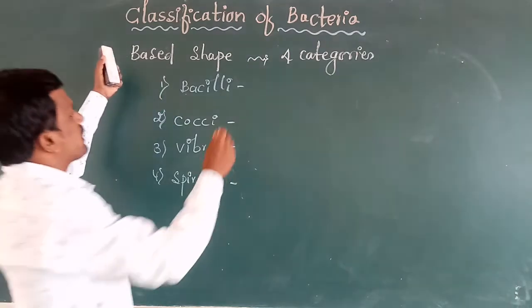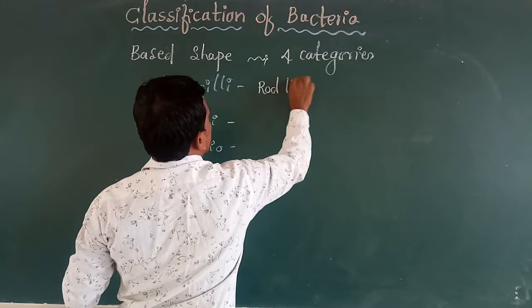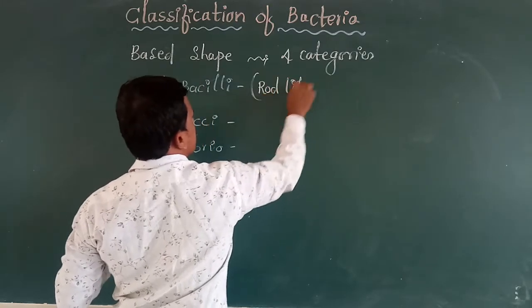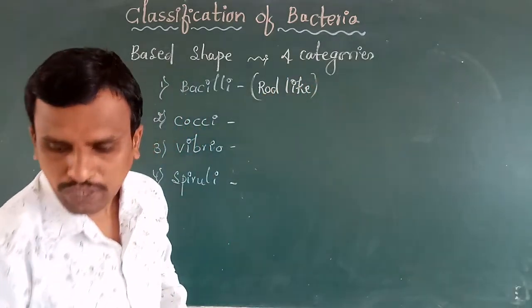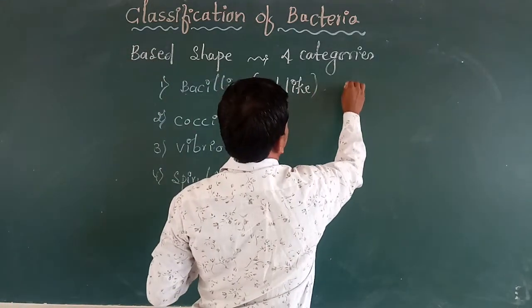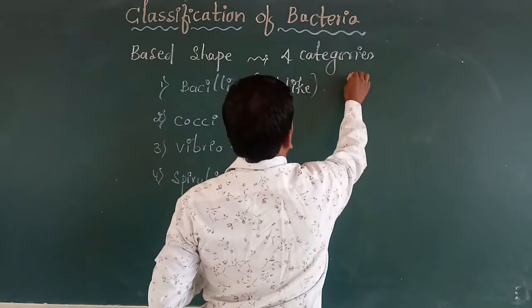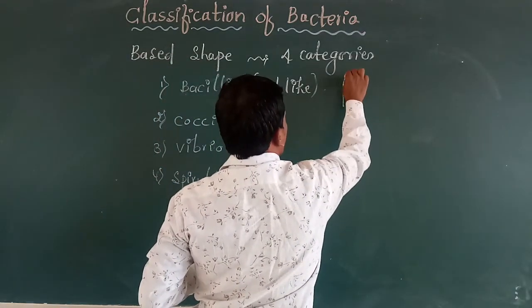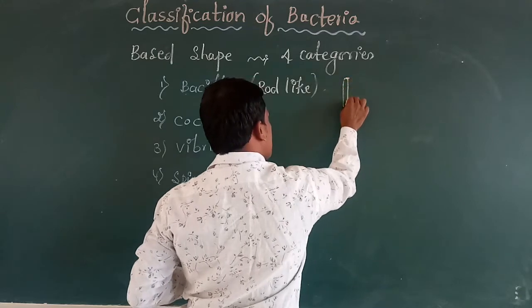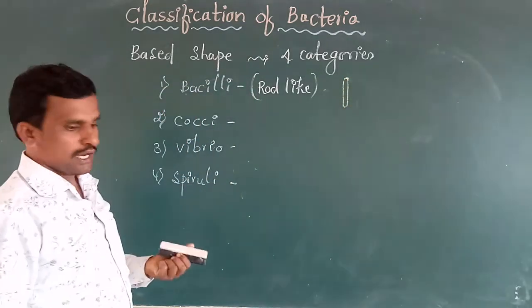Bacilli: rod-like structure bacteria are called bacilli. Rod-like. So this rod-like structure of bacteria is called bacilli.